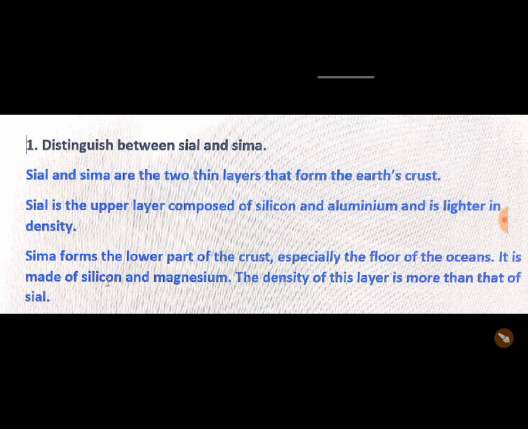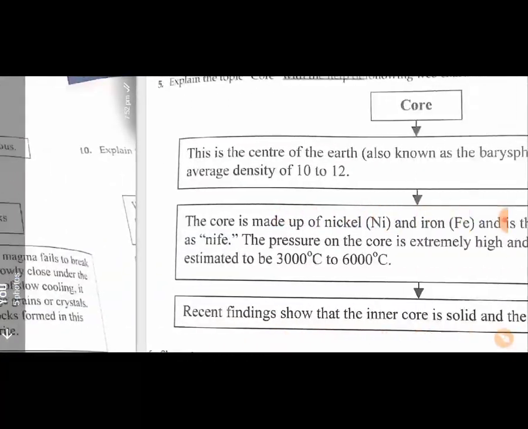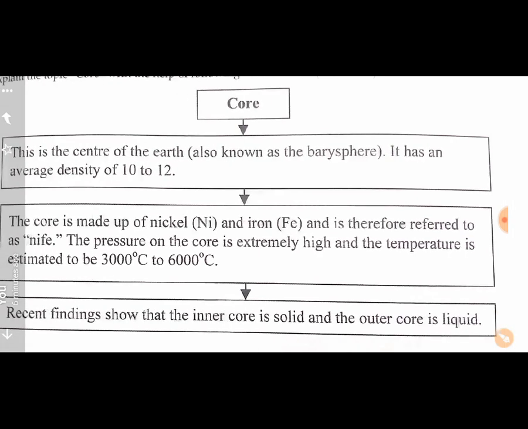Sima forms the lower part of the crust, especially the floor of the oceans. It is made of silicon and magnesium. The density of this layer is more than that of Sial. Okay. So take a screenshot here so that you can easily write these 3 points. Okay. Now come to the next question.